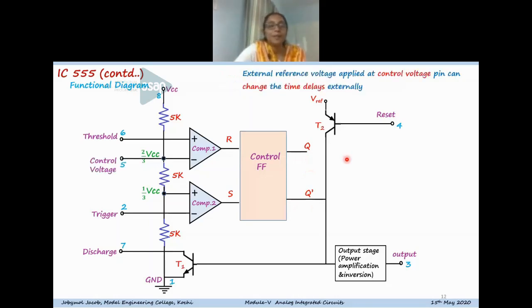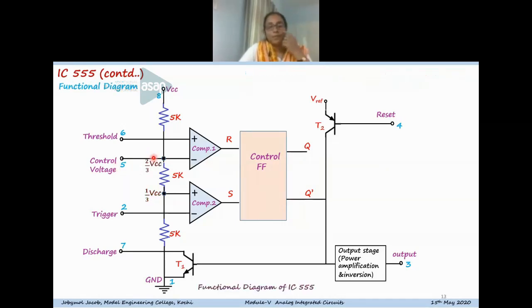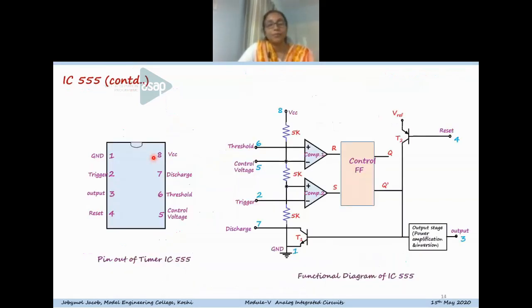And the last pin is the control voltage pin. By applying an external reference voltage to the control voltage pin, you can change the time delays of the timer IC, because basically the voltage at this point is 2/3 VCC, and we can modulate it by using a control voltage at the control voltage pin. So this is the complete pinout diagram, the complete functional diagram of the timer.